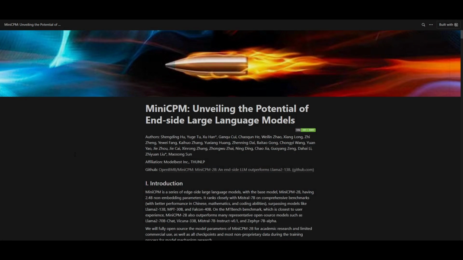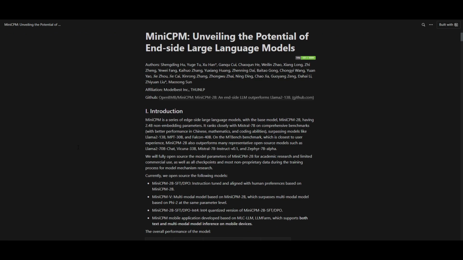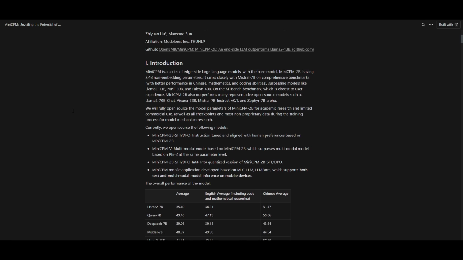Recently, we have been seeing a trend where smaller parameter size base models are outcompeting larger ones. For example, Mixtral MOE, which is a 7 billion parameter model size, is able to outperform Meta's Llama 2 70 billion parameter model. Today, I bring forth a new large language model developed by the team that had created ChatDev and XAgent, which is OpenBMB. This is something that they have just recently released, and it's quite interesting.